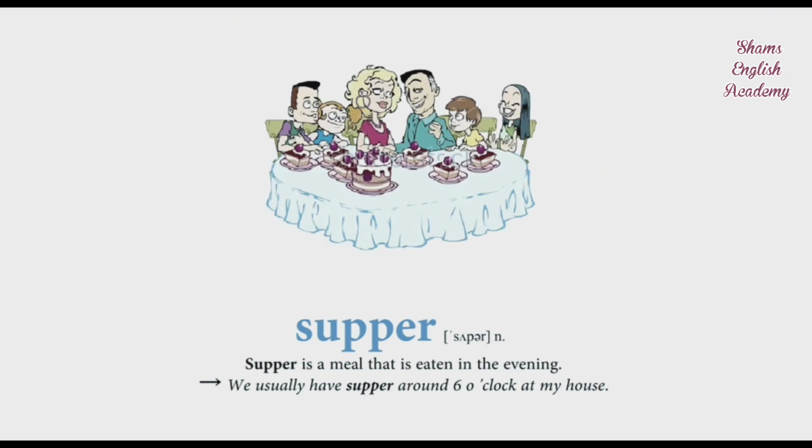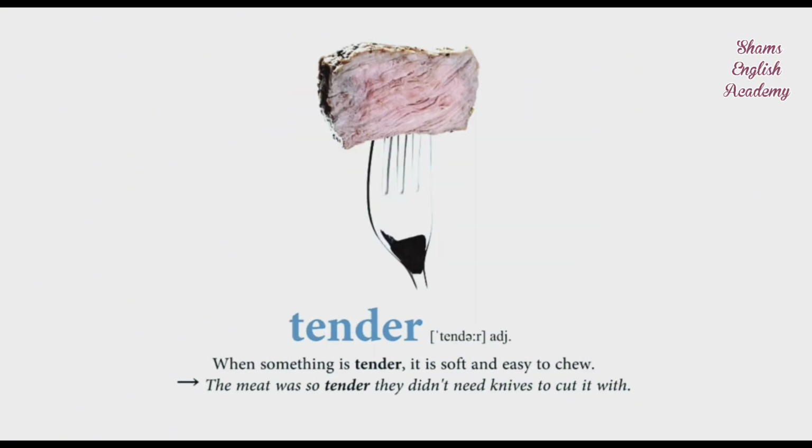Supper. Supper is a meal that is eaten in the evening. We usually have supper around 6 o'clock at my house. Tender. When something is tender, it is soft and easy to chew. The meat was so tender they didn't need knives to cut it with.